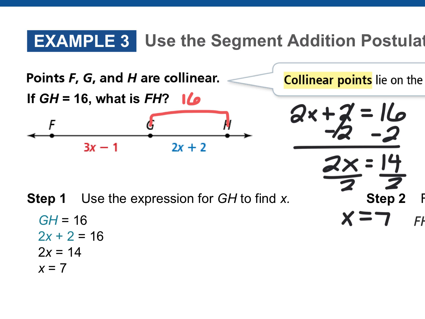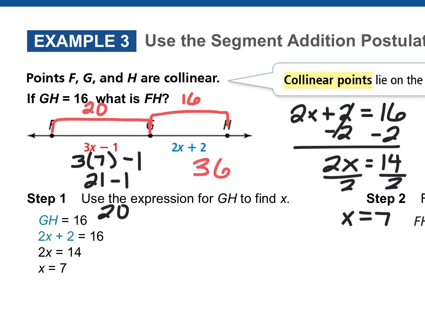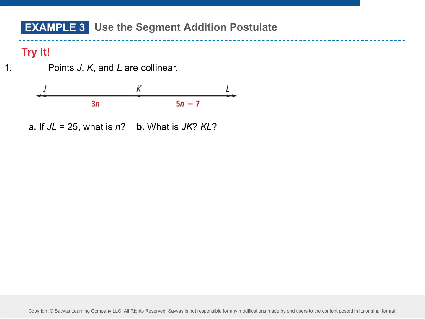Put 16 with 3x minus 1 also? Or put a 7. Close. Put the 7. We found x. How can we use x to help us? Put 3x minus 1. Yep, a lot of you are saying it. We're going to plug x here into 3x minus 1. So watch. When I plug in a number, does that turn into 37? No, right? You need the parentheses. 3 times 7 is 21 minus 1? 20. Okay, is that our answer? No, what did that just give us? That gave us the other half. So how do we find the whole now? Add them together. What do we get? Good. Okay, what did I always tell you to do first?